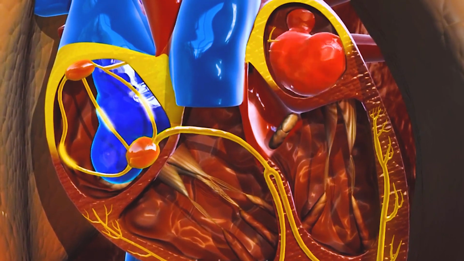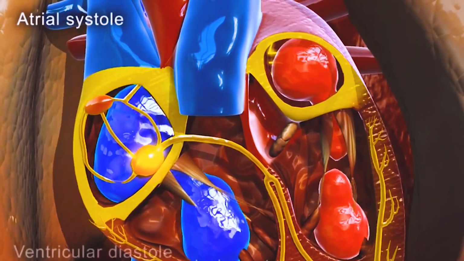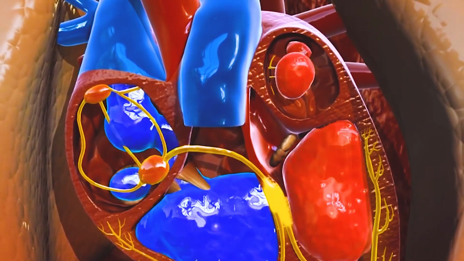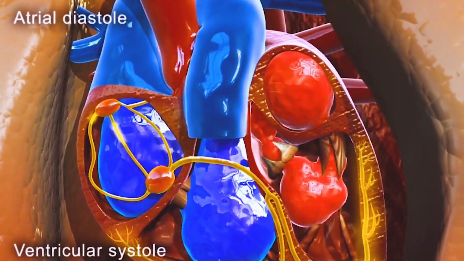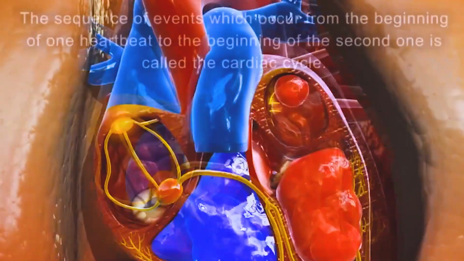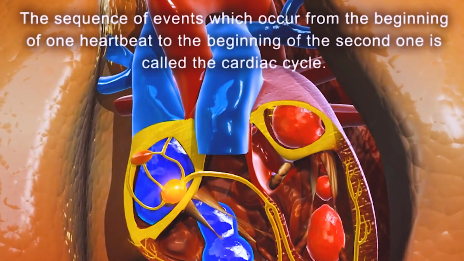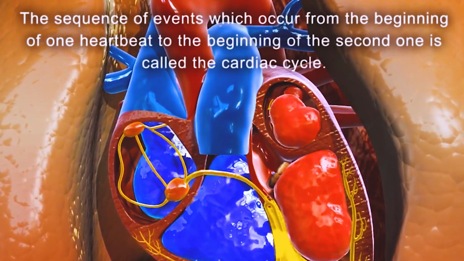The contraction of the atria is called the atrial systole. At this time, the ventricles are in diastole. Then the ventricles contract, and this is called ventricular systole, and the atria are in diastole. This sequence of events, which occurs from the beginning of one heartbeat to the beginning of the second one, is called the cardiac cycle.